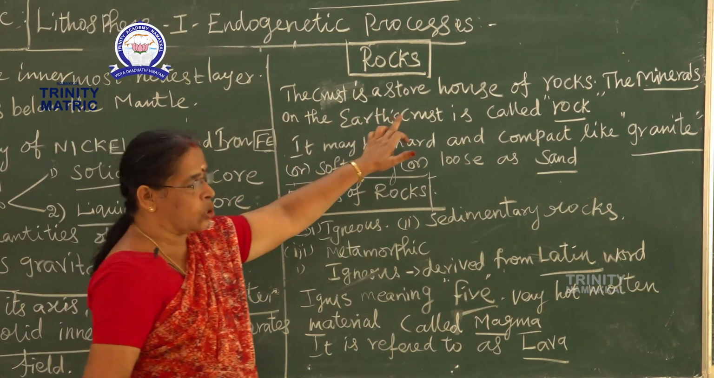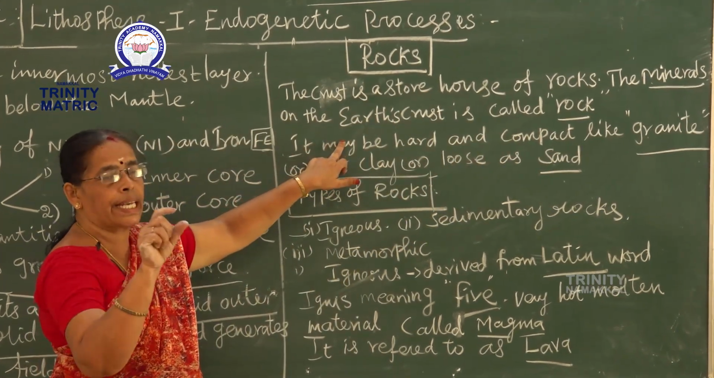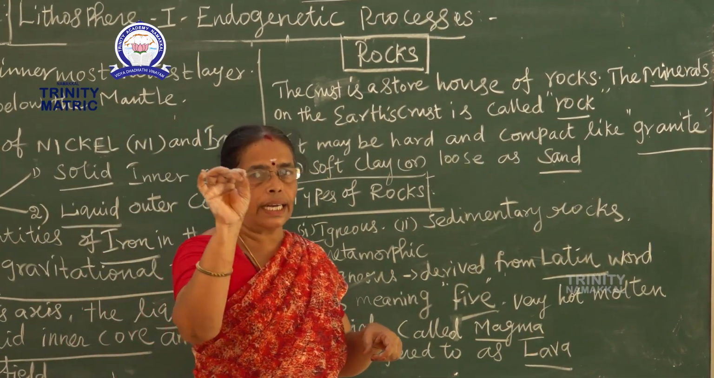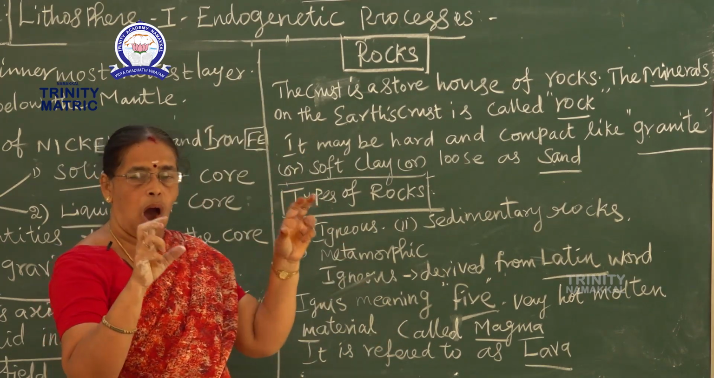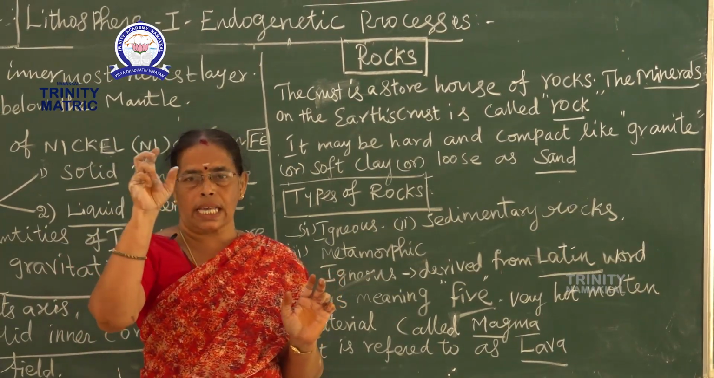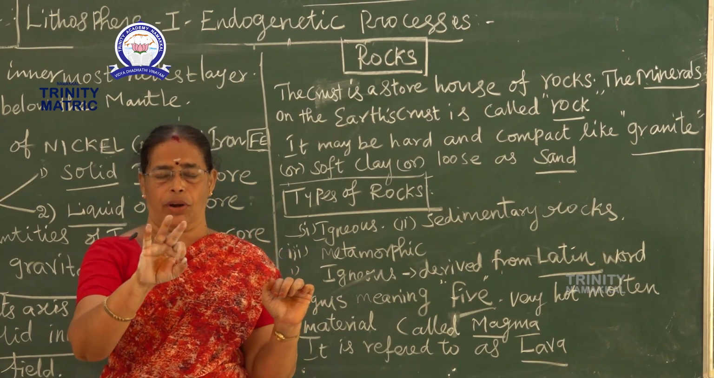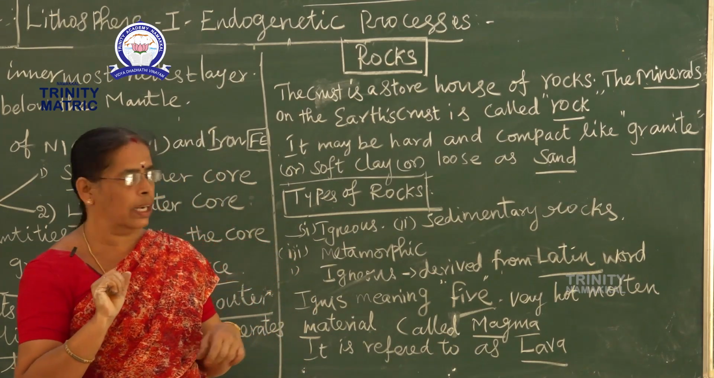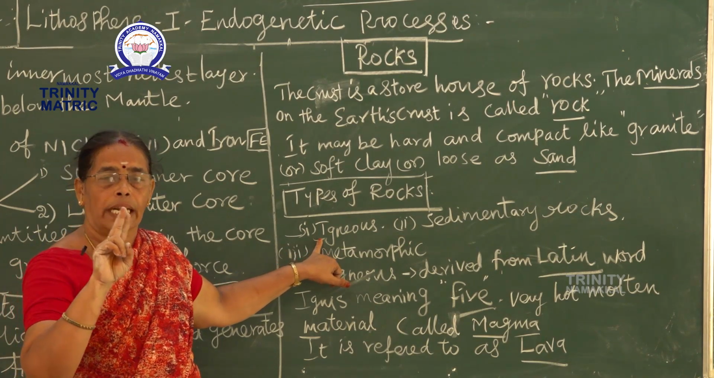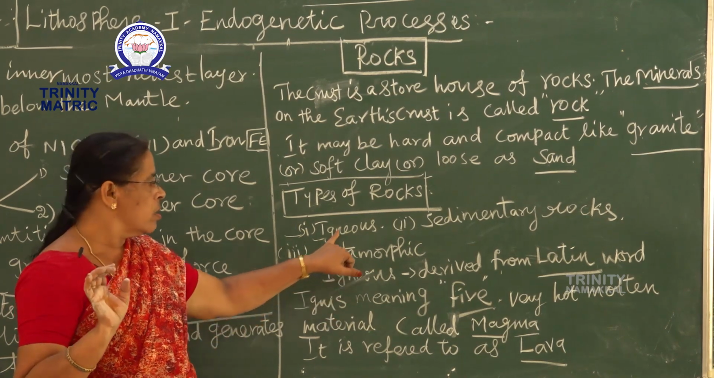Now, the earth is a storehouse of rocks. The minerals of the earth's crust are called rocks. A rock may be hard, like granite, or soft like clay, or loose like sand. What are the types of rocks? There are three types. Number one, igneous rocks. Number two, sedimentary rocks. Number three, metamorphic rocks.